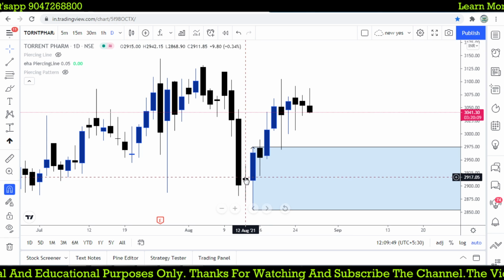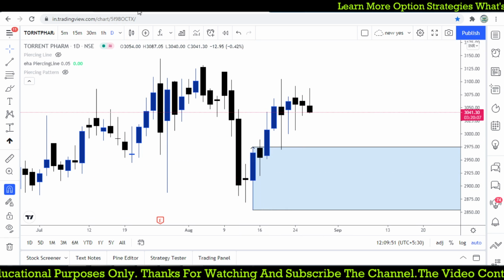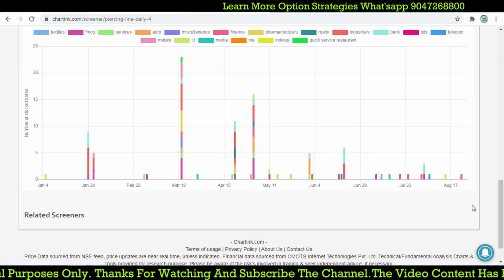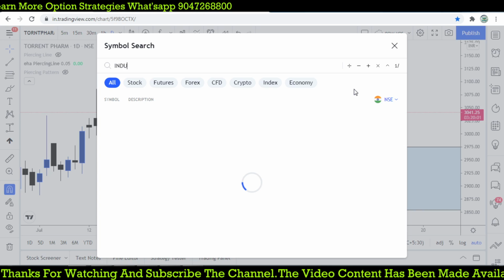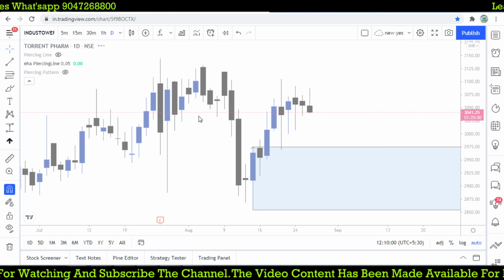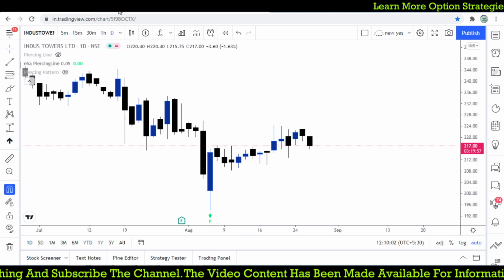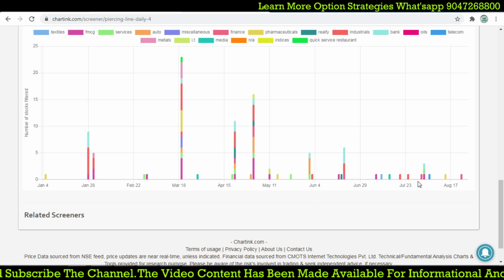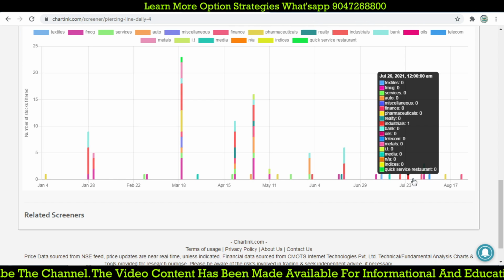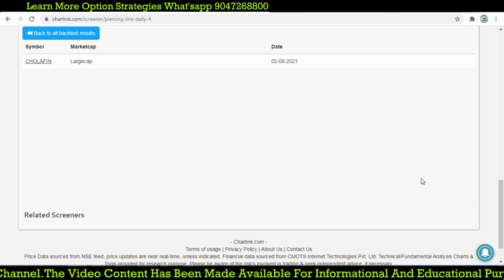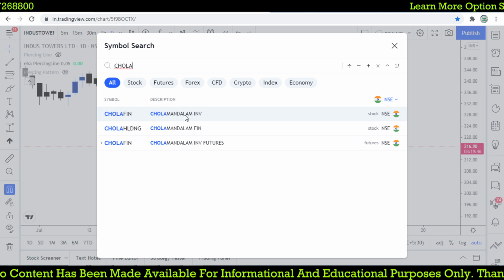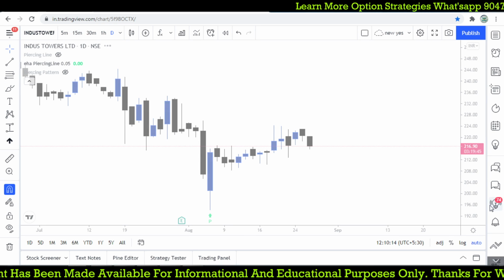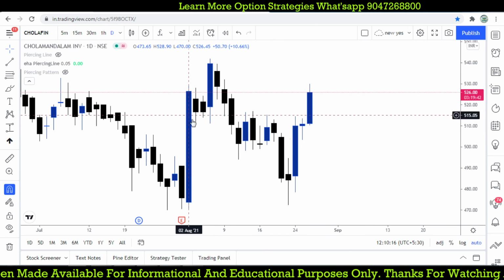Because previous close and below that opening, and now it is moving. And some other stock. You understand what is Indus Tower? You understand what is going on. So when we are changing the closing or low, the same one, previously we got a lot more. That is 26 July, and on 2nd August we found Chola Finance, Cholamandalam Finance. 2nd August must be this.